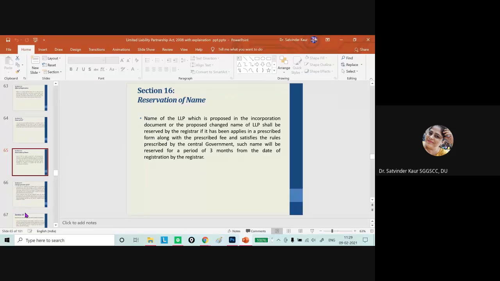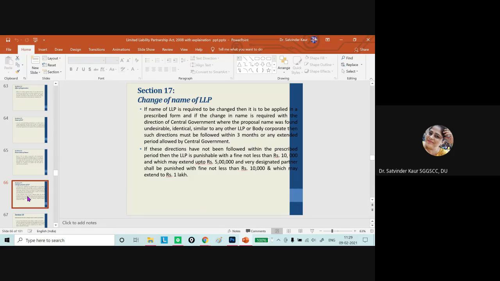Reservation of name is there, that if we are planning to open the LLP in near future, we can get a name reserved for a period of 3 months from the date of registration by the registrar. And if we want to change the name later on, we can follow the proper process to change the name of the LLP. So in this particular case, the body corporate and the direction must be followed within 3 months or any extended time period allowed by the central government.